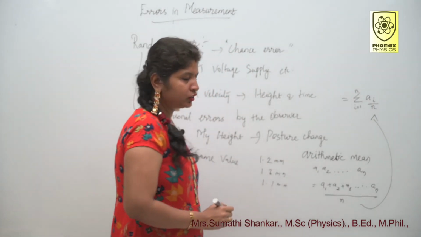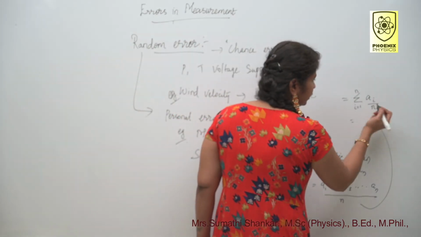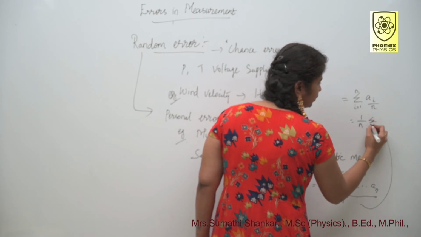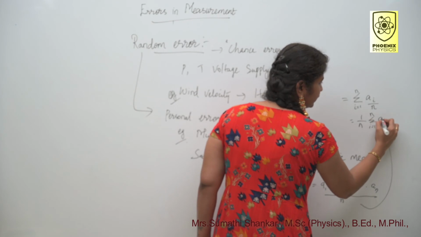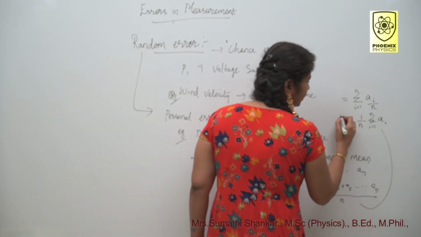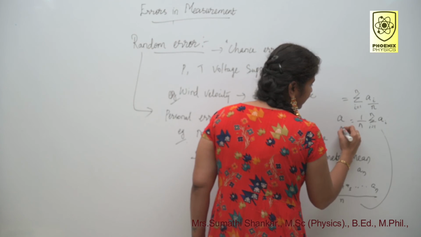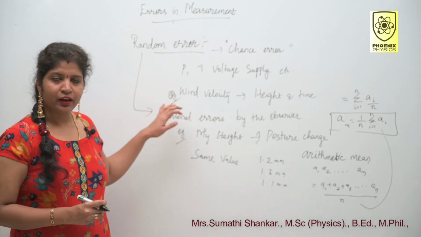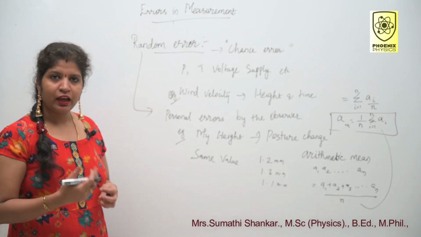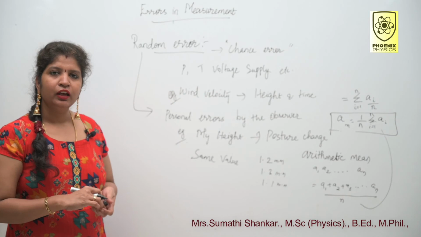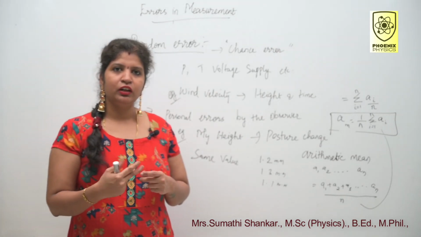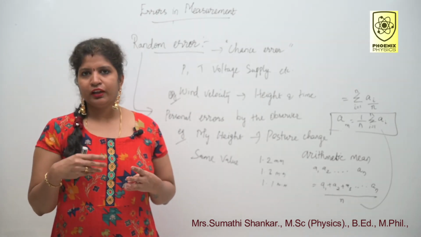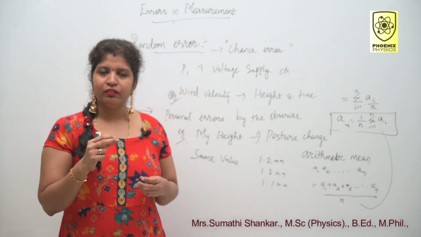Or you can write 1 by n summation of i equals 1 to n, Ai. Both are the same. Okay, this is our arithmetic mean. In order to avoid this random error, in our lab we are taking more than 5 readings in our screw gauge or vernier caliper or simple pendulum or whatever experiment, and we are taking the average.